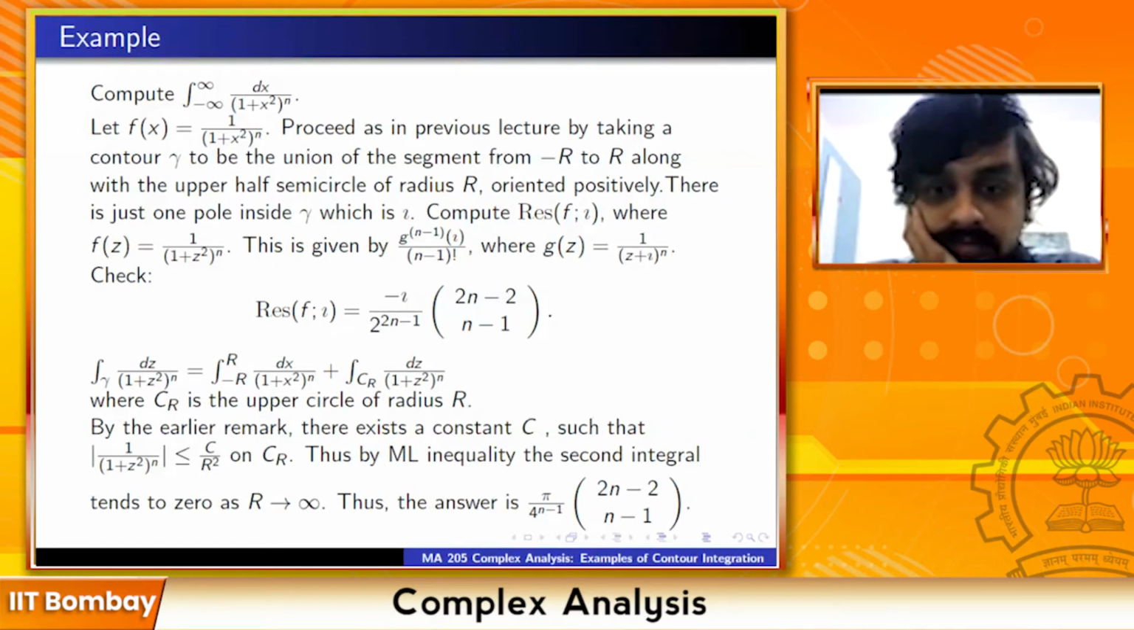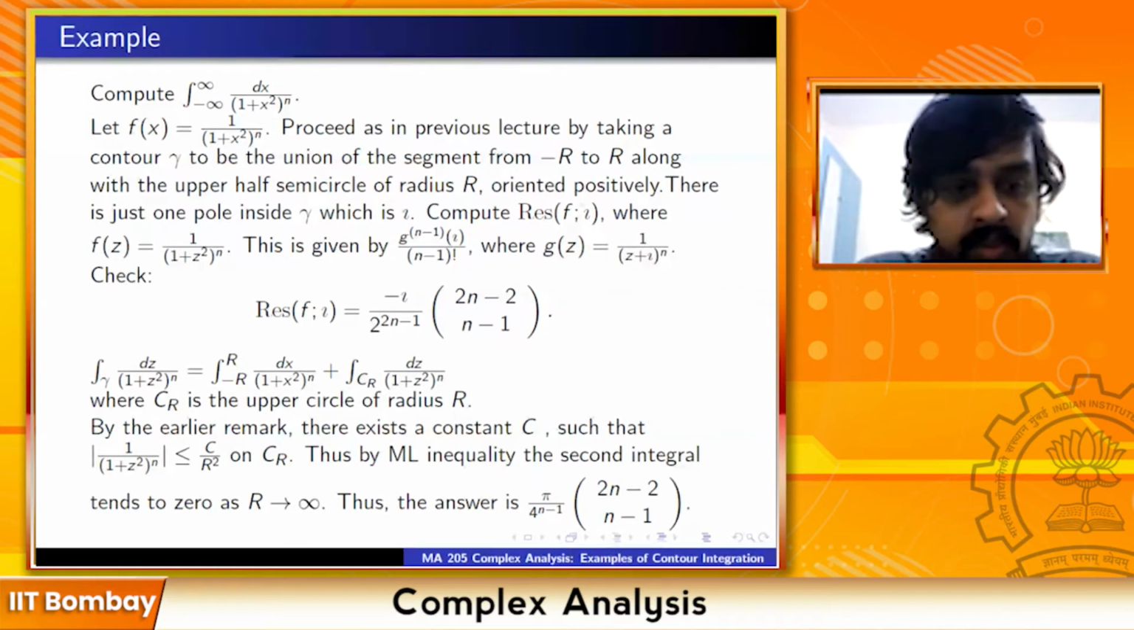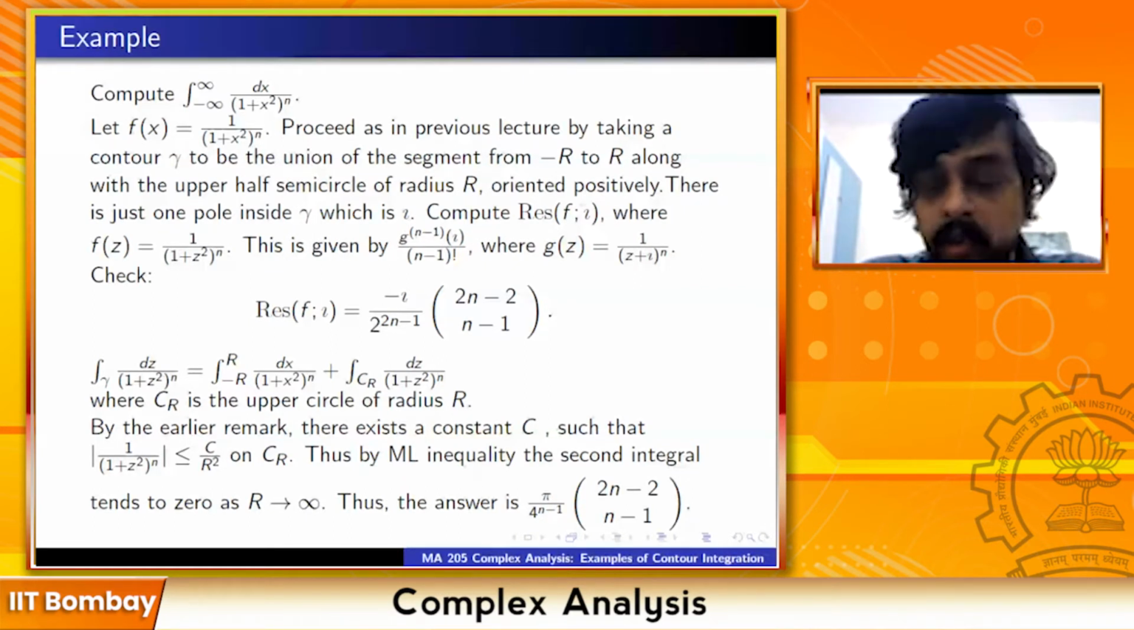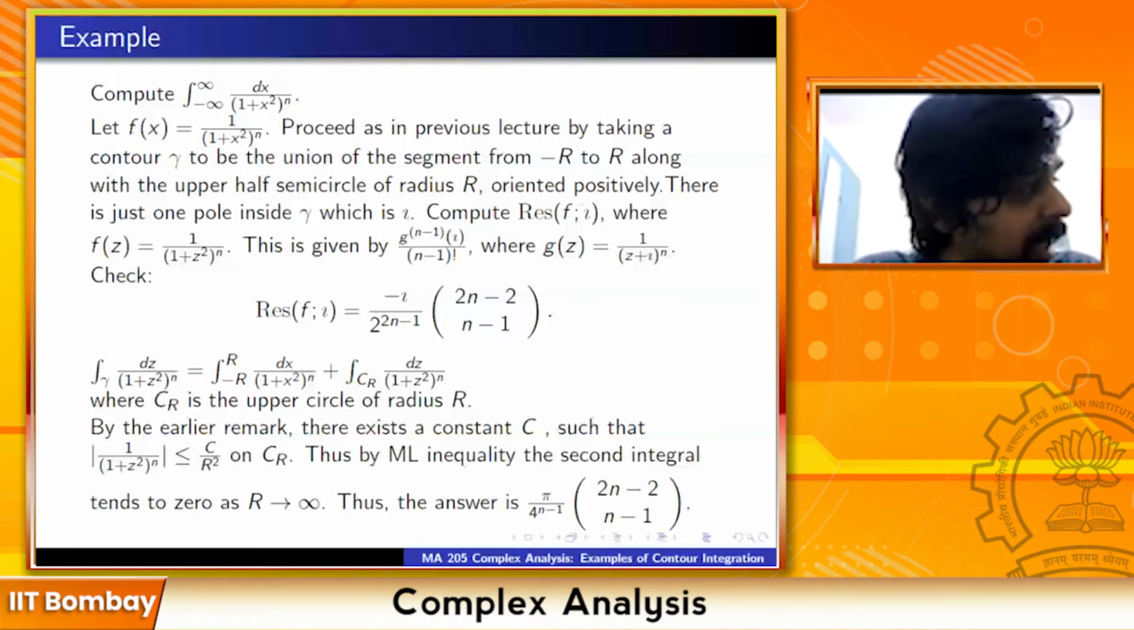Even if the degree of denominator was 1 more than the numerator, it would still be bounded by c by r. So it would be the same. Yeah, but you see, the point is it's not enough to bound it by c by r, because you also want to multiply it by the length of the curve, which also increases linearly with r. So when you multiply, it will not tend to 0. I want the function to at least be bounded by something upon r squared, so that when I multiply by the arc length of the curve, it still tends to 0.